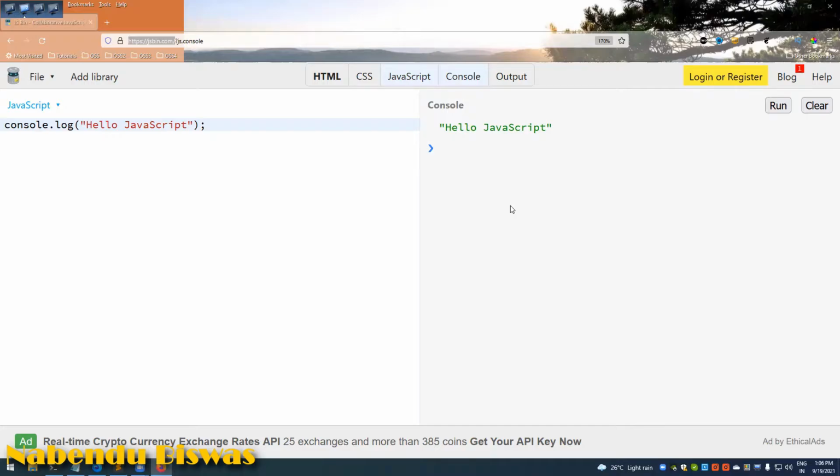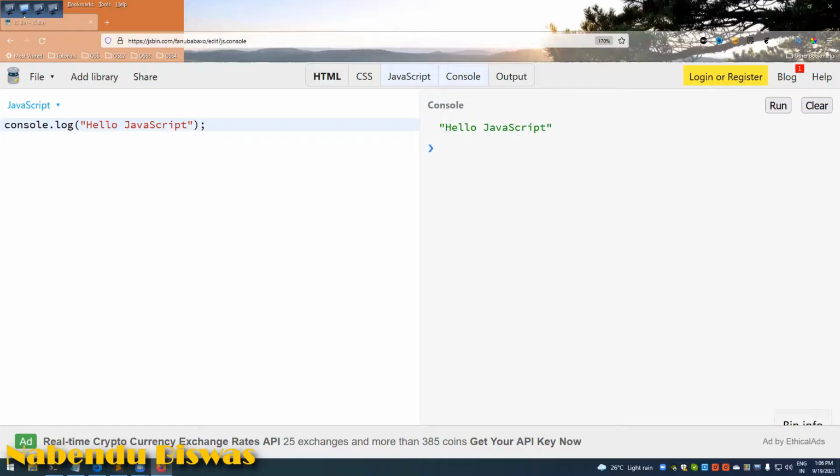So "hello JavaScript" will be printed if I do a console.log. This is how we console.log, and this is how we developers do a lot of console.log. This is not for some other person.